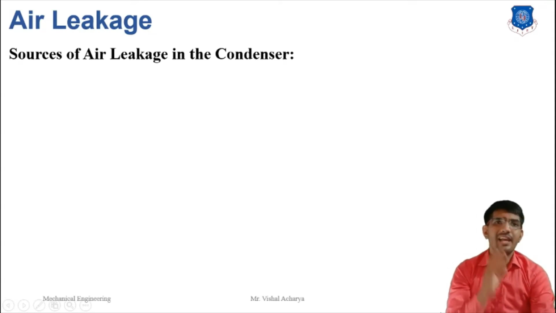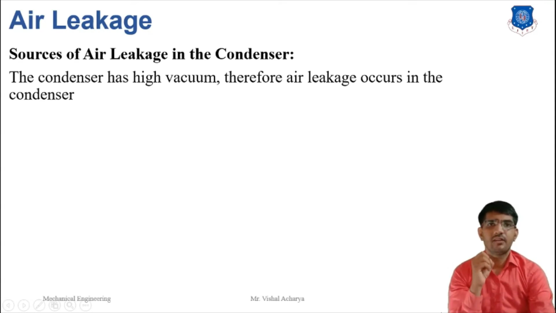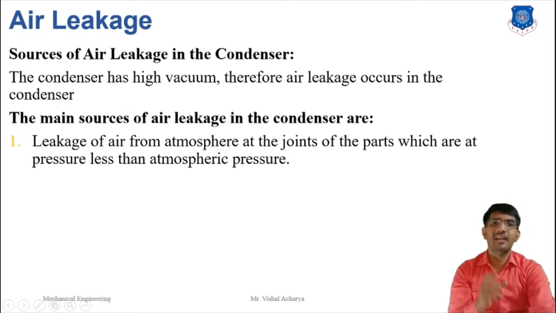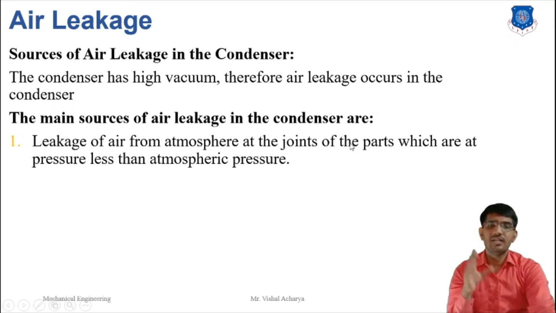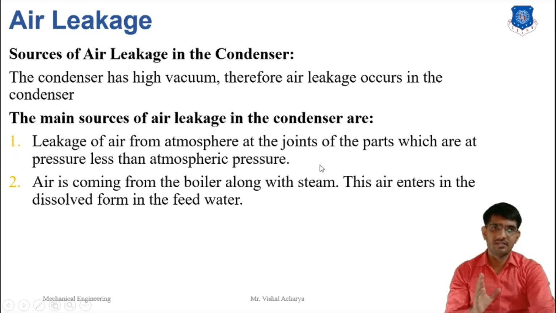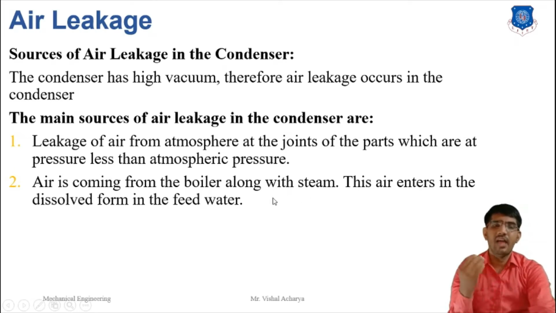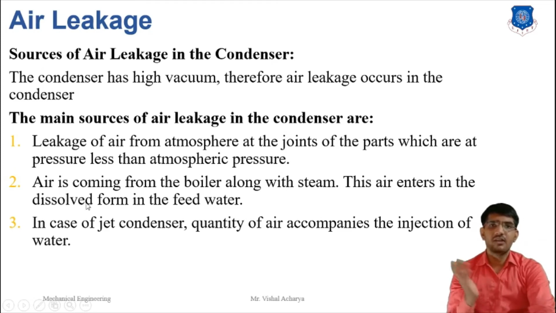The source of the air leakage in the condenser. The condenser has a high vacuum, therefore air leakage occurs in the condenser. The main sources of air leakage are: first, the leakage of air from the atmosphere at the joints of the parts which are at pressure less than atmospheric pressure. Second, air comes from the boiler along with the steam. The air enters dissolved in the feed water. Third, in the case of the jet condenser, a quantity of air accompanies the injection of the water.